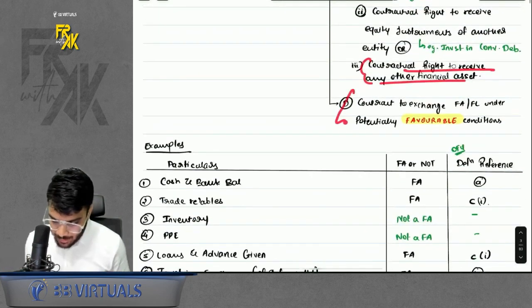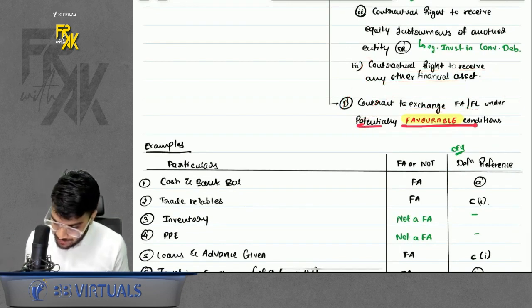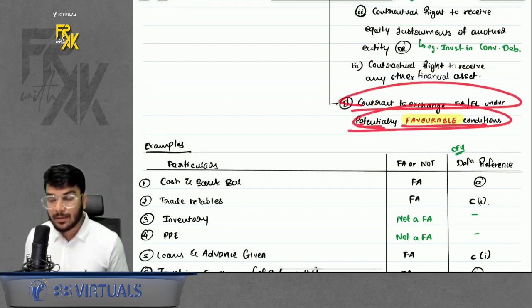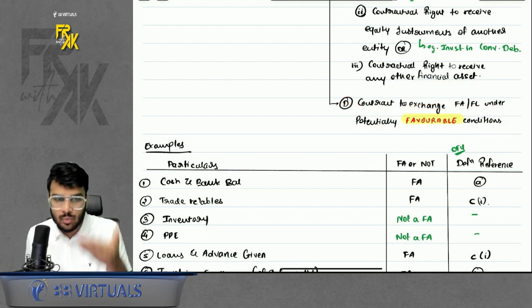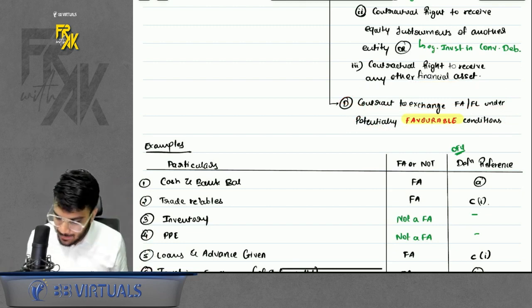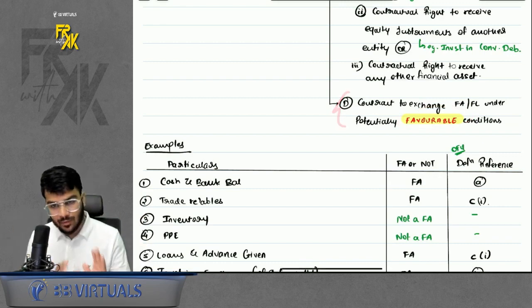And also there is a D point: a contract to exchange financial assets or financial liabilities under potentially favorable conditions. What are these? These are nothing but derivative instruments, just like betting. When you bet, there is a probability to either win or lose. If you are in a winning position, that means you are in a favorable condition. So such derivative contracts will also be a financial asset for you. An example is there below, we will discuss it, don't worry.